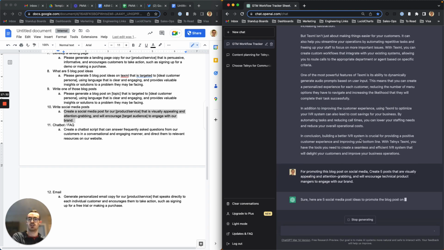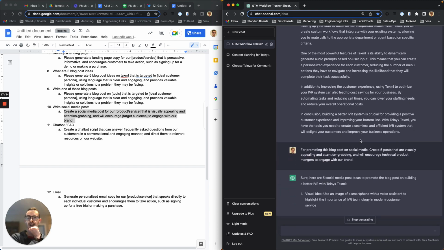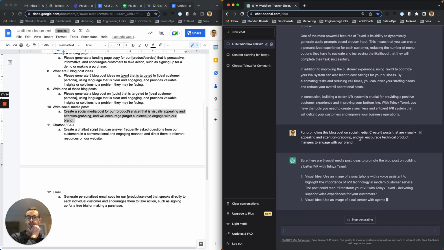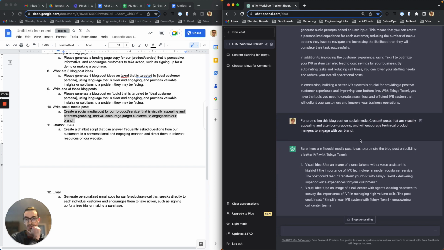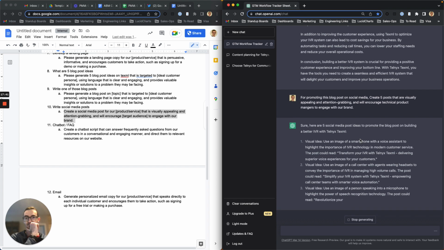So if we had ChatGPT 4, we'd probably get actual assets back, but let's see what it gives. Oh, it gives design prompts.